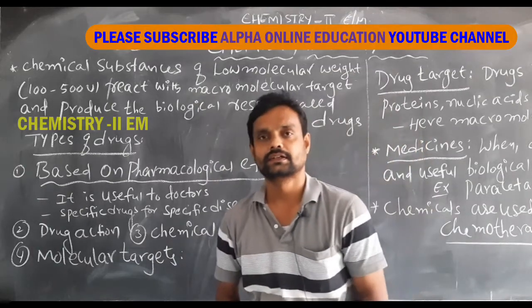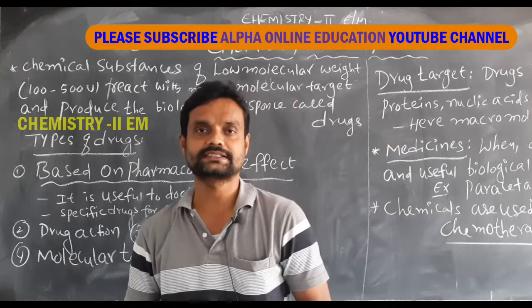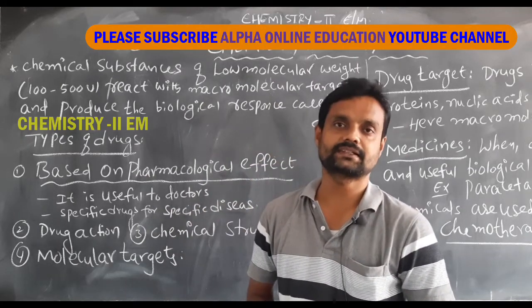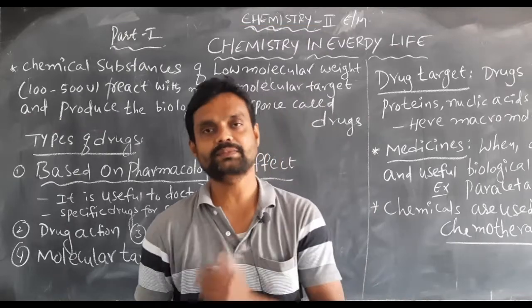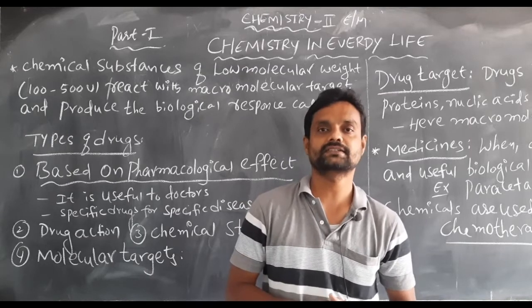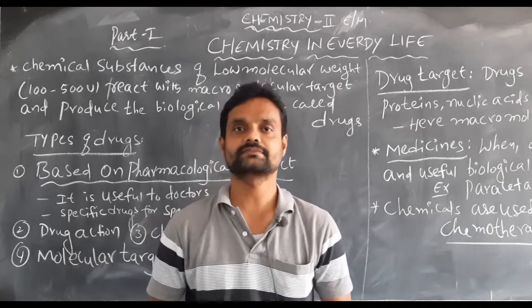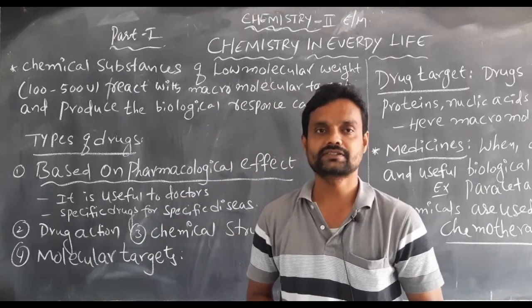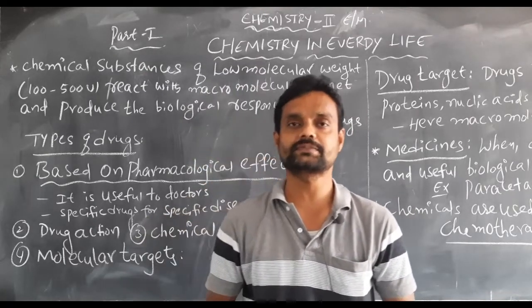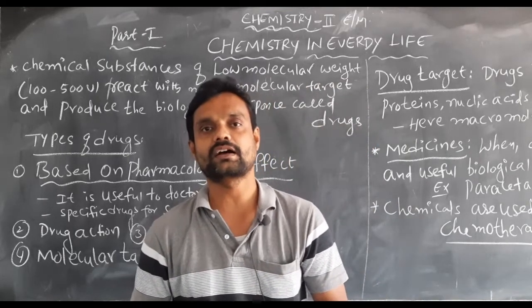Students, today we discuss a new chapter in the second year intermediate chemistry syllabus. This chapter is related to general topics. For example, whenever we are suffering from some disease, we use a number of types of tablets, nothing but medicines. Here, those medicines are made up of chemical substances.